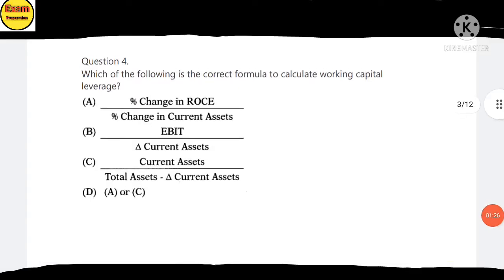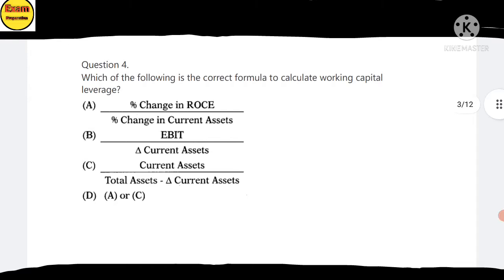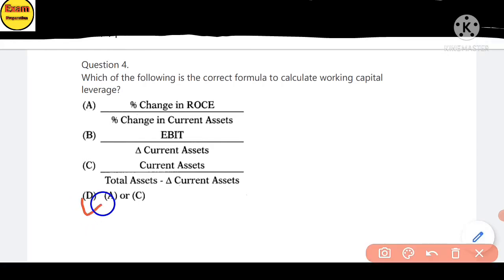Question 4. Which is the correct formula to calculate working capital leverage? The answer is option D, which covers A and C. A is the percentage change in ROCE divided by the percentage change in current asset. C is current asset divided by total asset minus current asset.